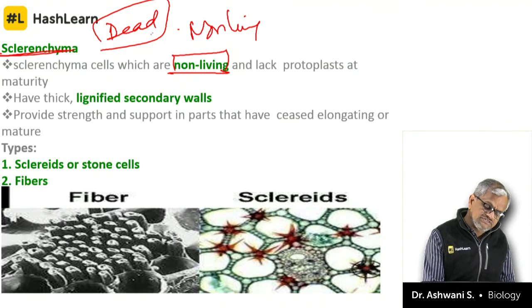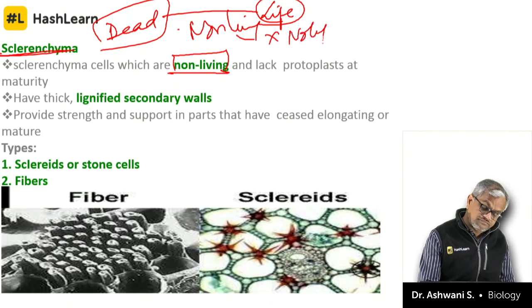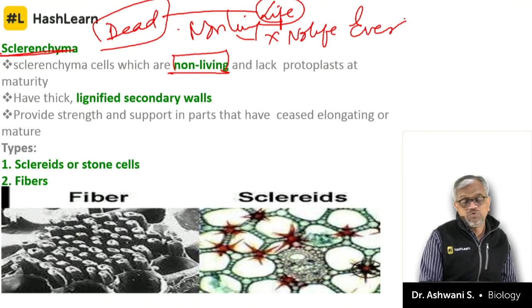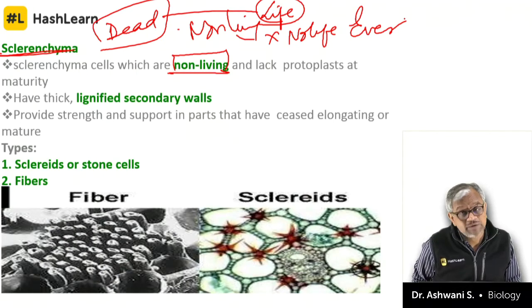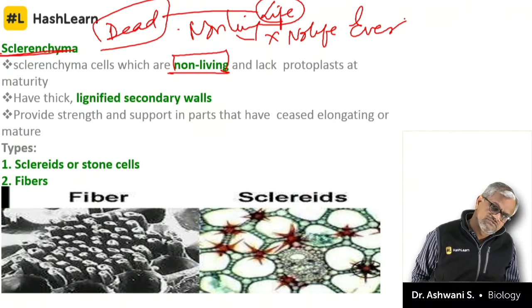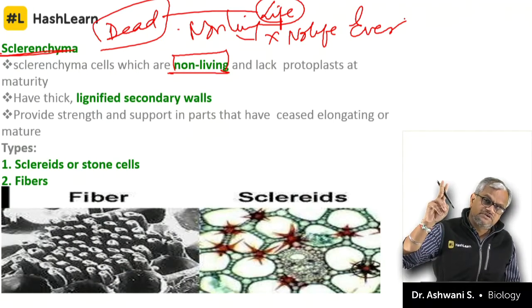Sir, what is the difference? Dead means which had life once upon a time. Non-living means no life ever. Stone is non-living. We will become dead. We are living. This is non-living.